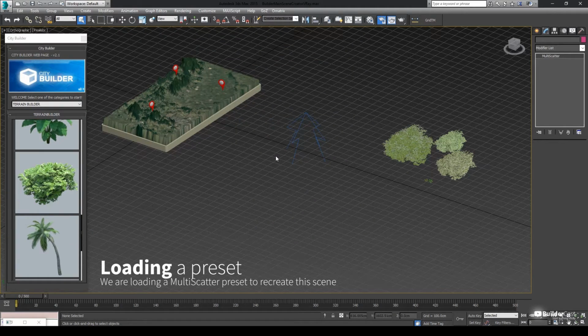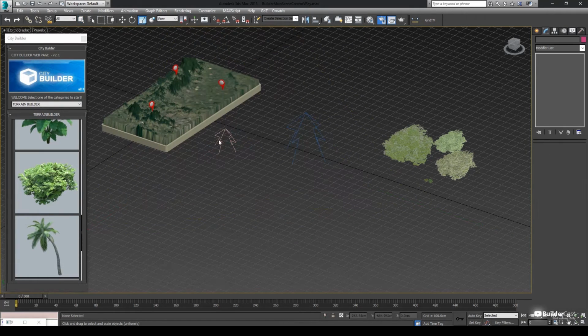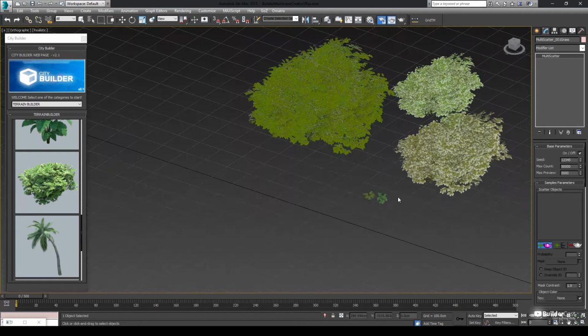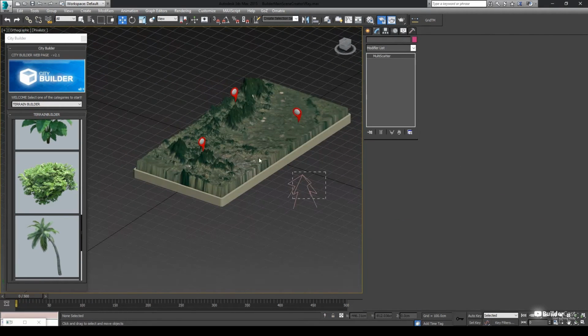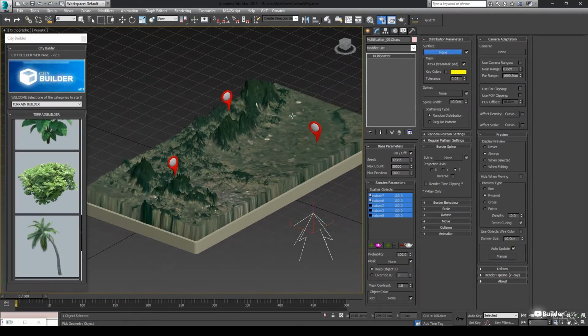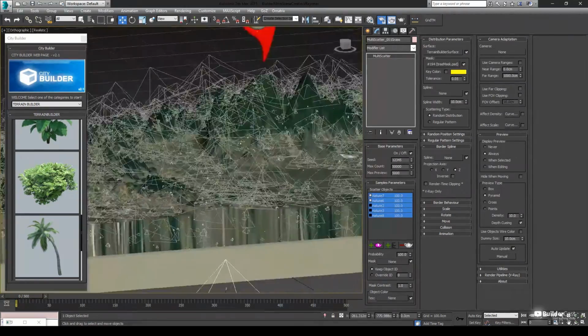Add the plants from the Terrain Builder plugin you want to scatter. Select the surface where the plants will be placed. Apply a nature map texture as the mask of the terrain.